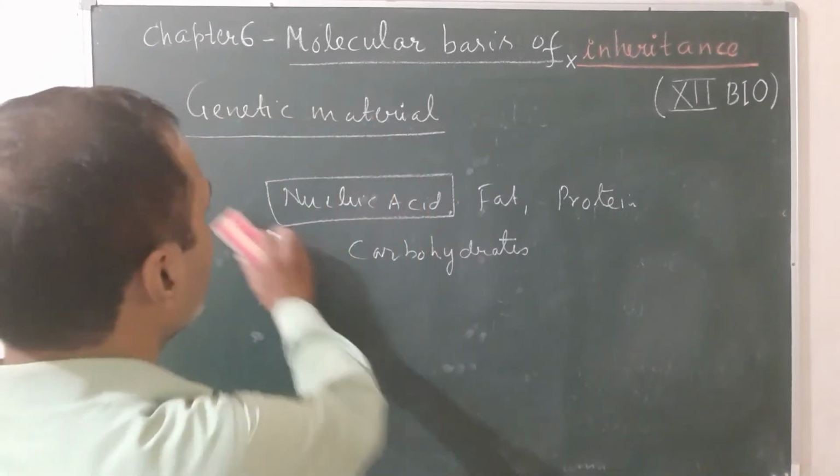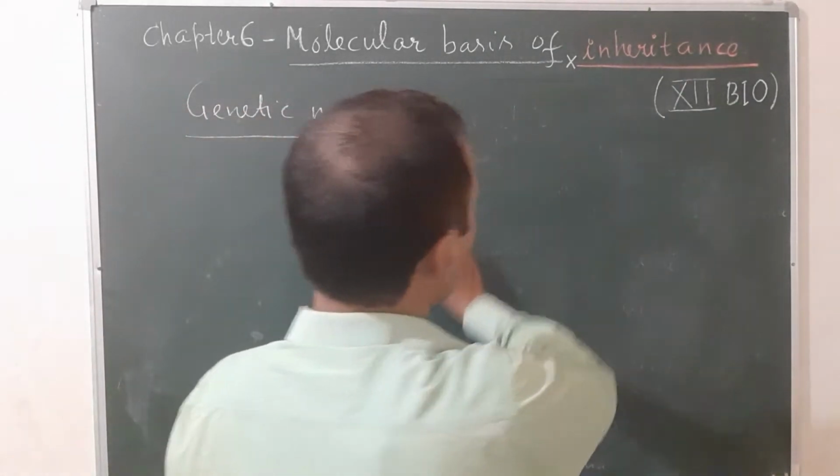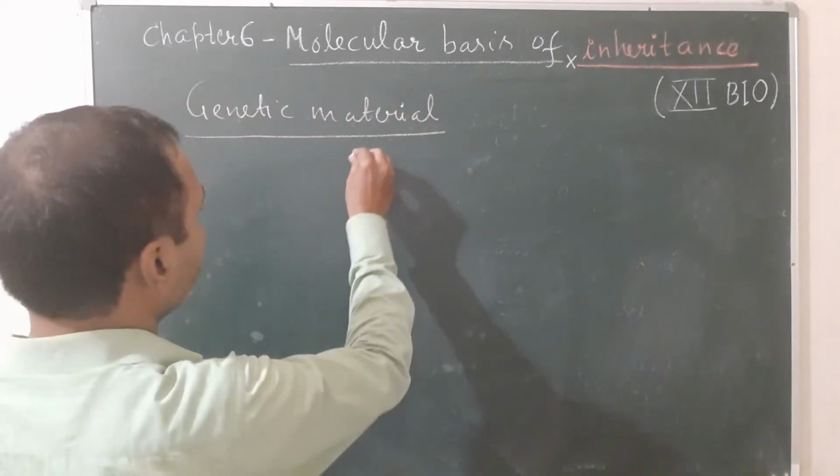So let us see who discovered nucleic acid and when.